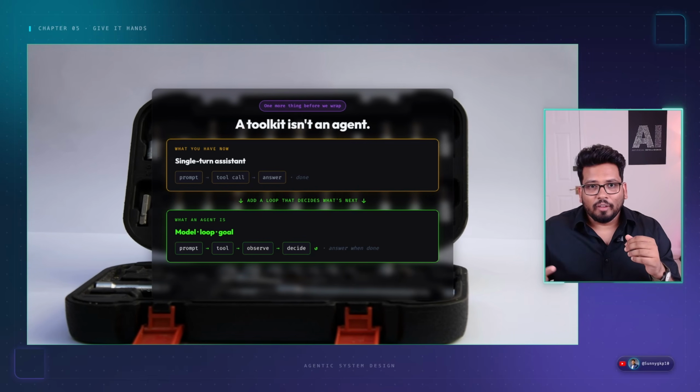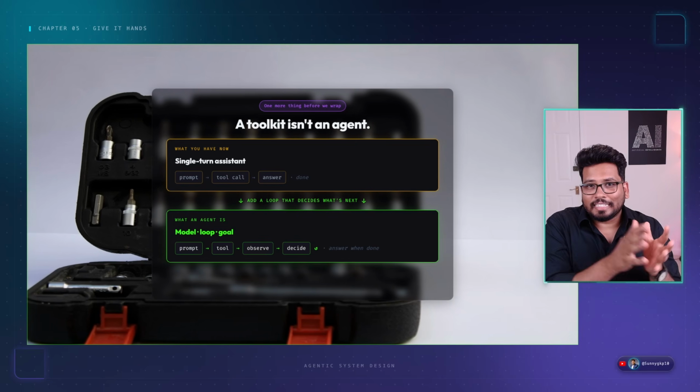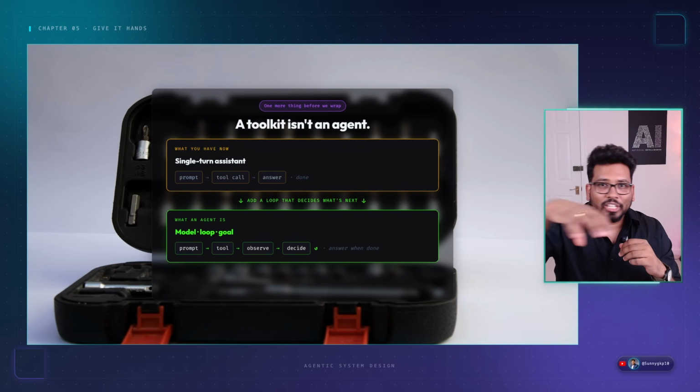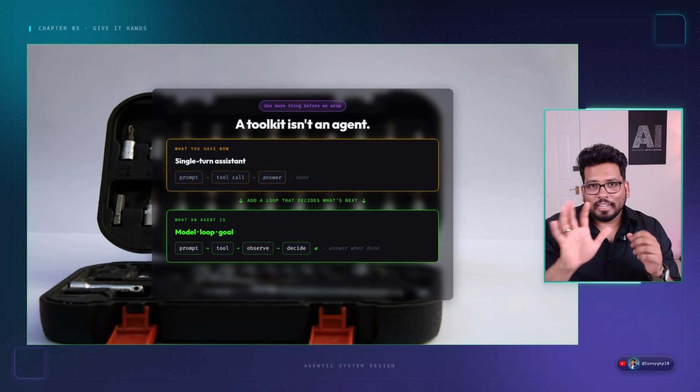We'll talk more about this in our next episode, where we cover what agents actually are and their different sections. But for now, the simple answer is that the loop is the agent, right?